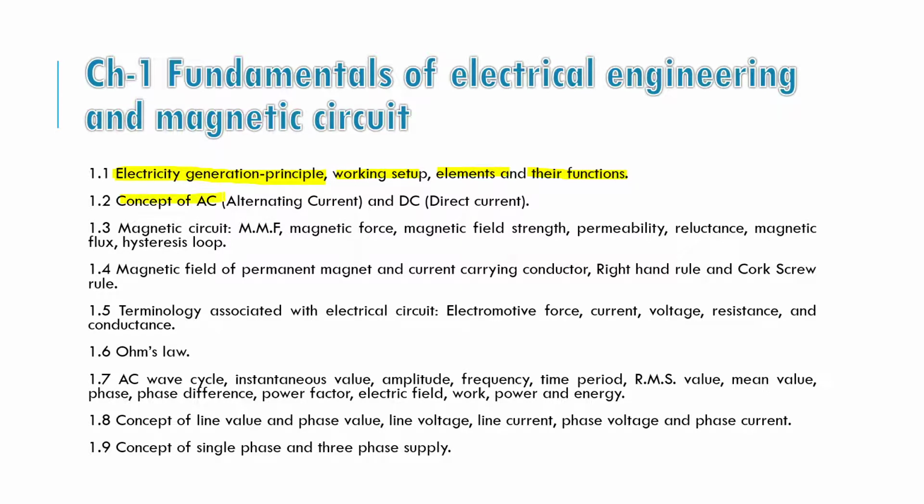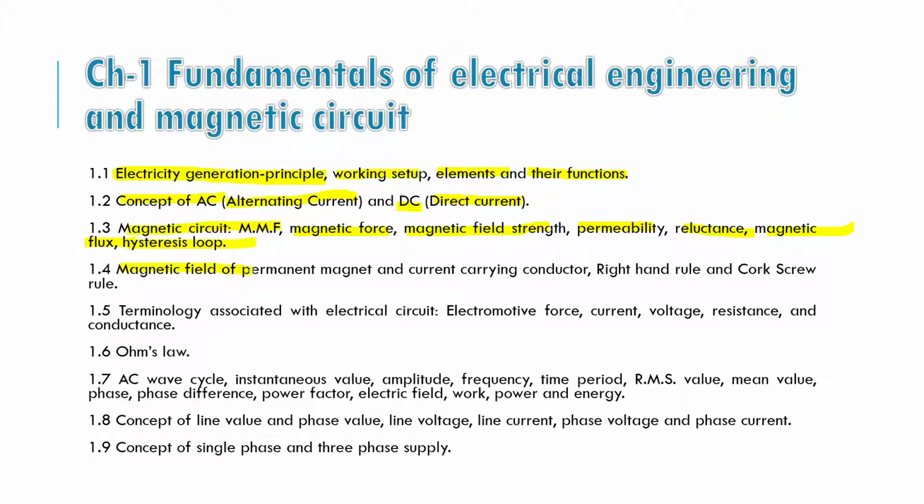Next is the concept of AC. AC is a short form of alternating current. Similarly, DC stands for direct current. So we will study the basic concepts of AC as well as DC. The next topic is magnetic circuits, which includes MMF, magnetomotive force, magnetic field strength, permeability, reluctance, magnetic flux, and hysteresis loop. These are all the basic fundamentals of magnetic circuits.